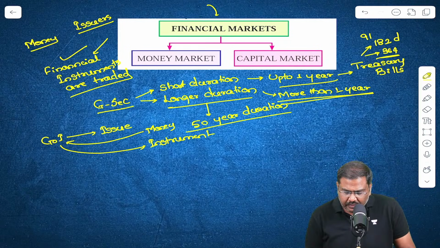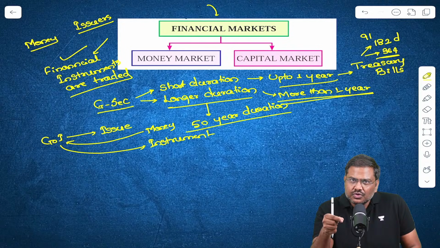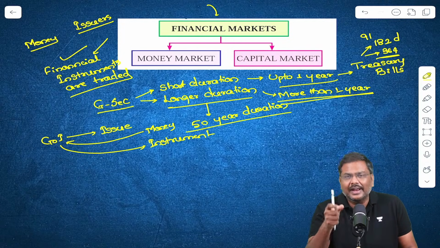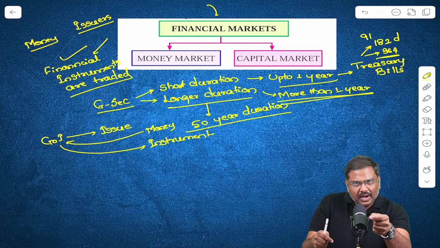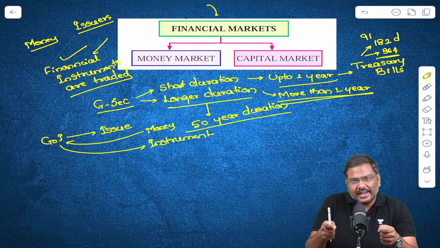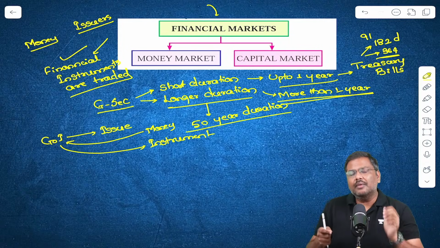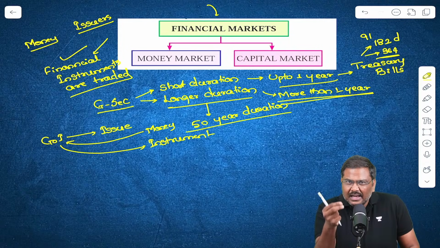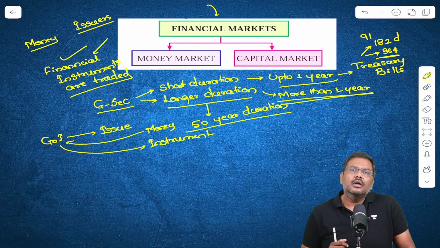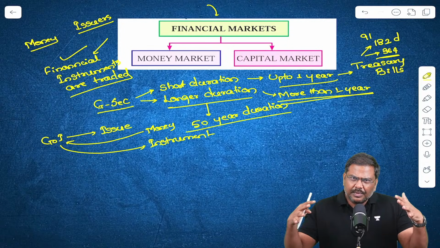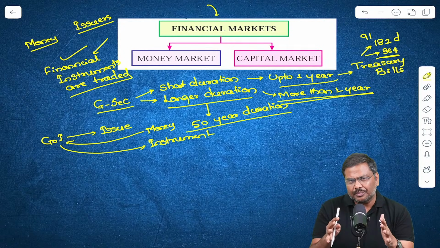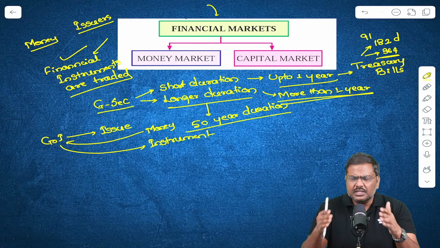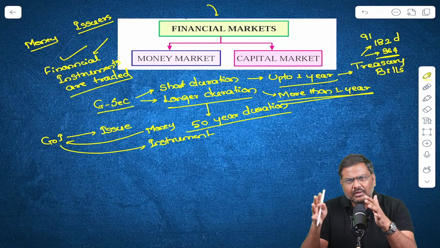It is a market where financial instruments are issued and traded. So, are you seeing the government of India issuing a financial instrument? I am purchasing, now the money will go to the government. So, this is basically a financial market. Now, there are multiple instruments. Do not assume that only the government of India will issue the instruments. There are multiple instruments. We will understand them one by one.